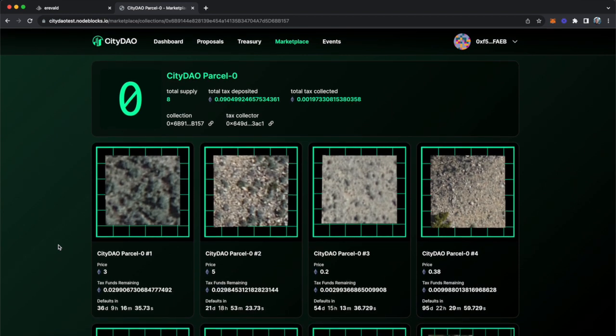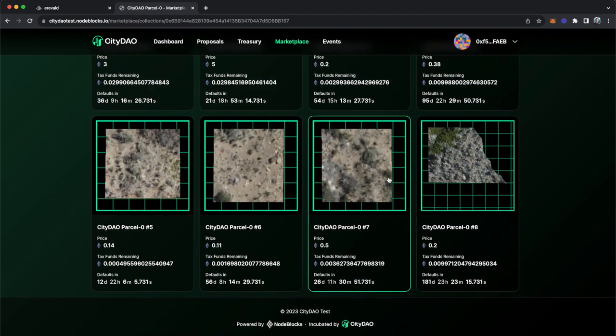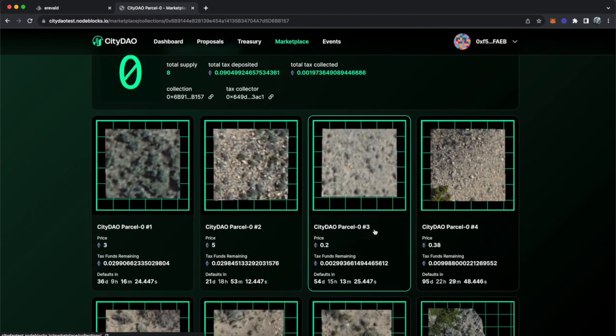First, there are a few assumptions. Let's assume that in this example, there's a community called Parcel 0, which represents a total of 8 different pieces of land in the real world, labeled as Parcel 0 number 1, Parcel 0 number 2, and so on.